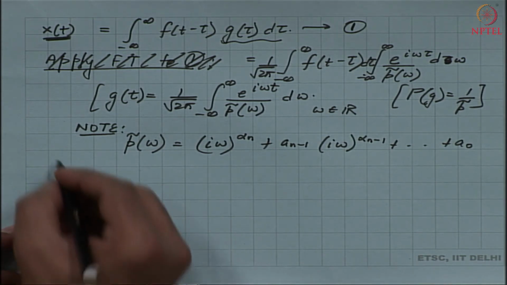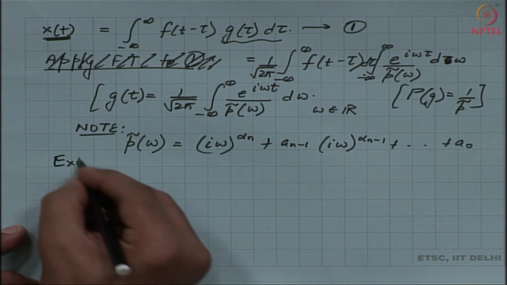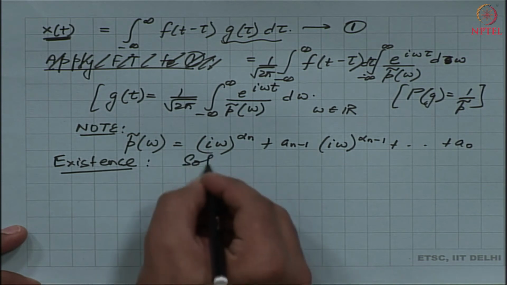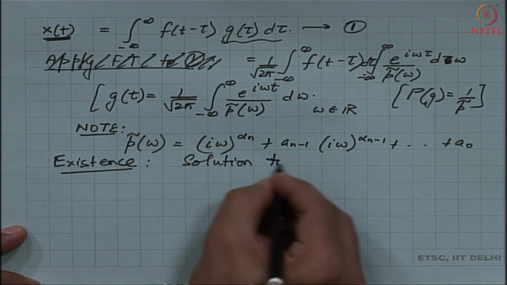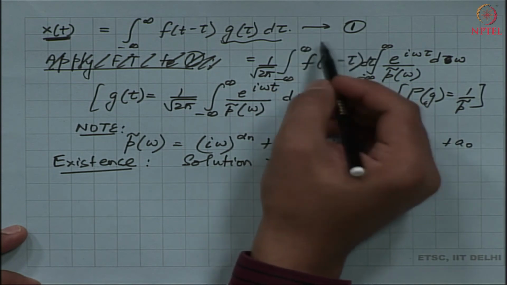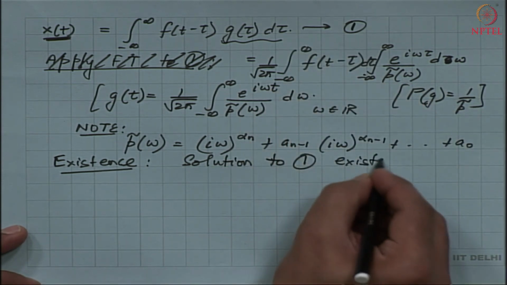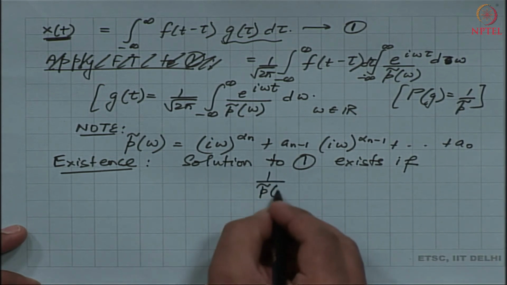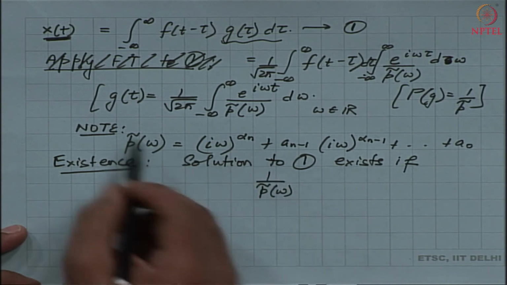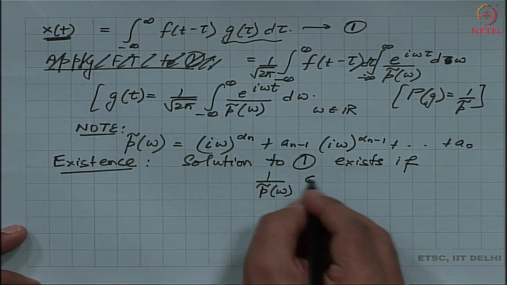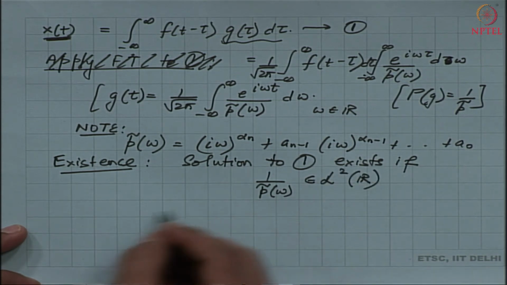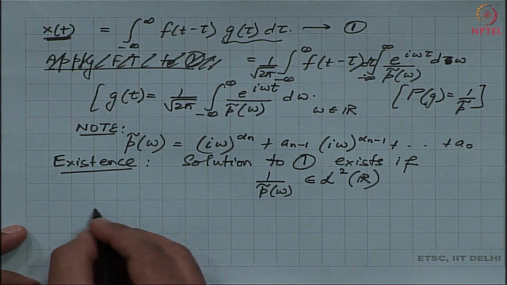So, what I just said is the existence criteria for my fractional ODEs. The solution to 1, the given expression on top, exists if 1 by p tilde of omega, which is the transformed equivalent of this operator, is first of all square integrable, and secondly, consider this following polynomial.